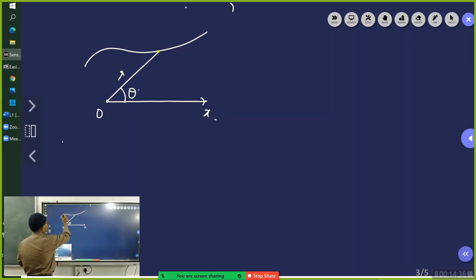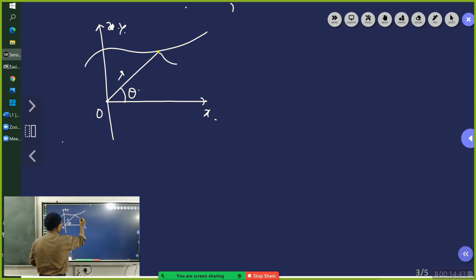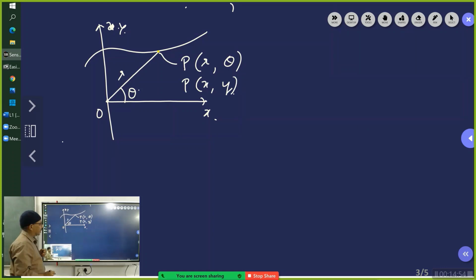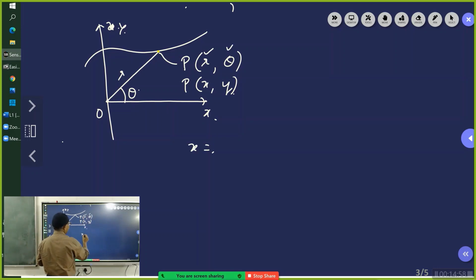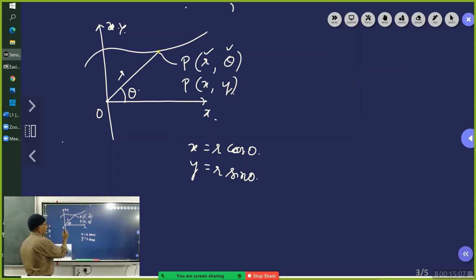Now, if I say this is the x-axis and this is the y-axis, then this point, as I said, is generally r, comma, theta. If I want to put it in the form of x and y, if I give you r and theta, what is x? R cos theta. And what is y? R sin theta. Clear?